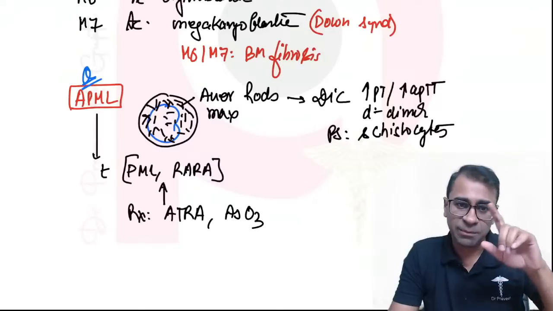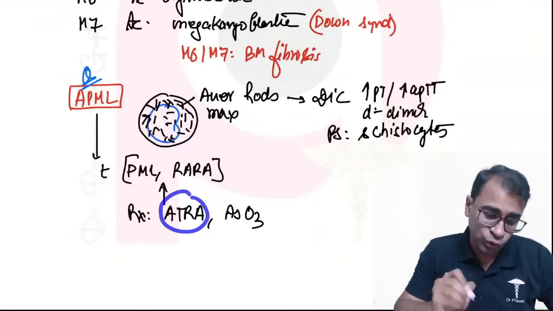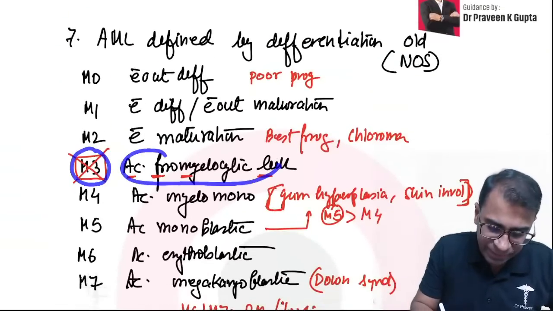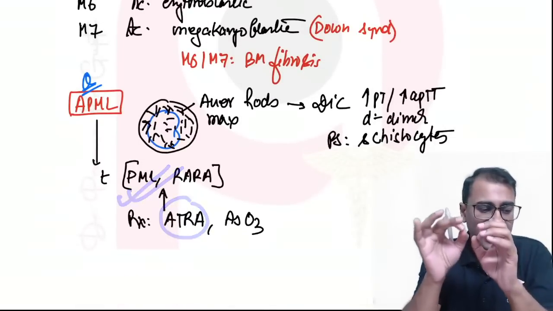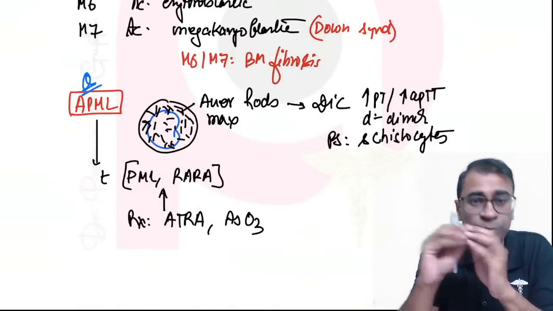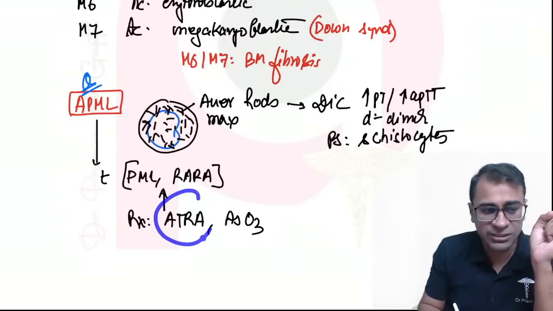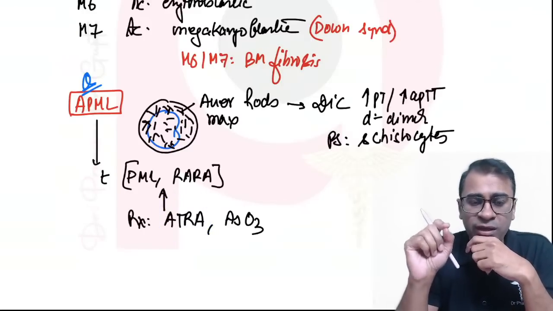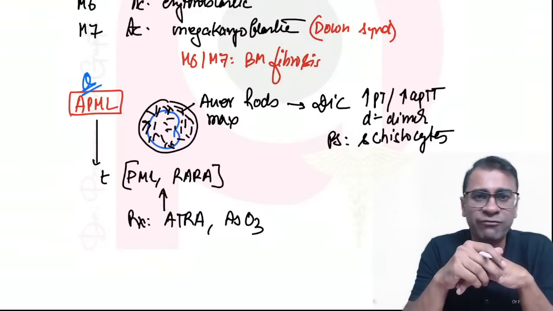suppose a patient has a PML RARA, only then the ATRA drug is effective. So rather than classifying something on morphology, the APML diagnosis is based on mutation analysis. इसीलिए M3 word has been removed. Okay, M3 word has been removed. And again, this was this year's NEET PG question also. याद है सबको? ATRA, all trans retinoic acid, and you can also give arsenic trioxide.